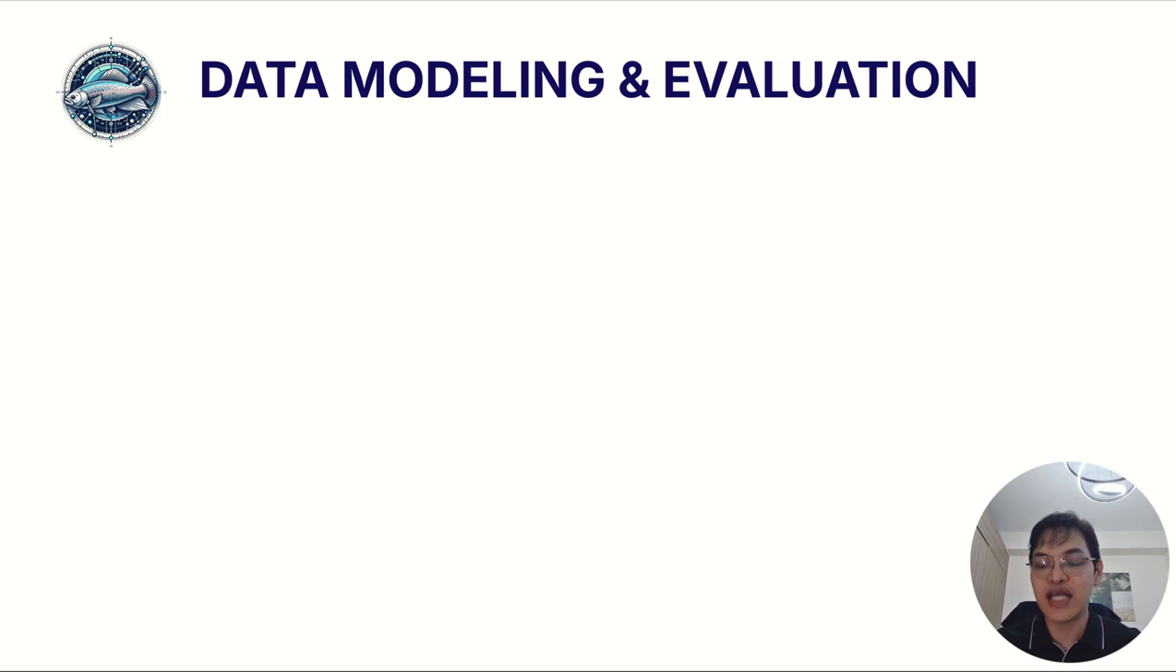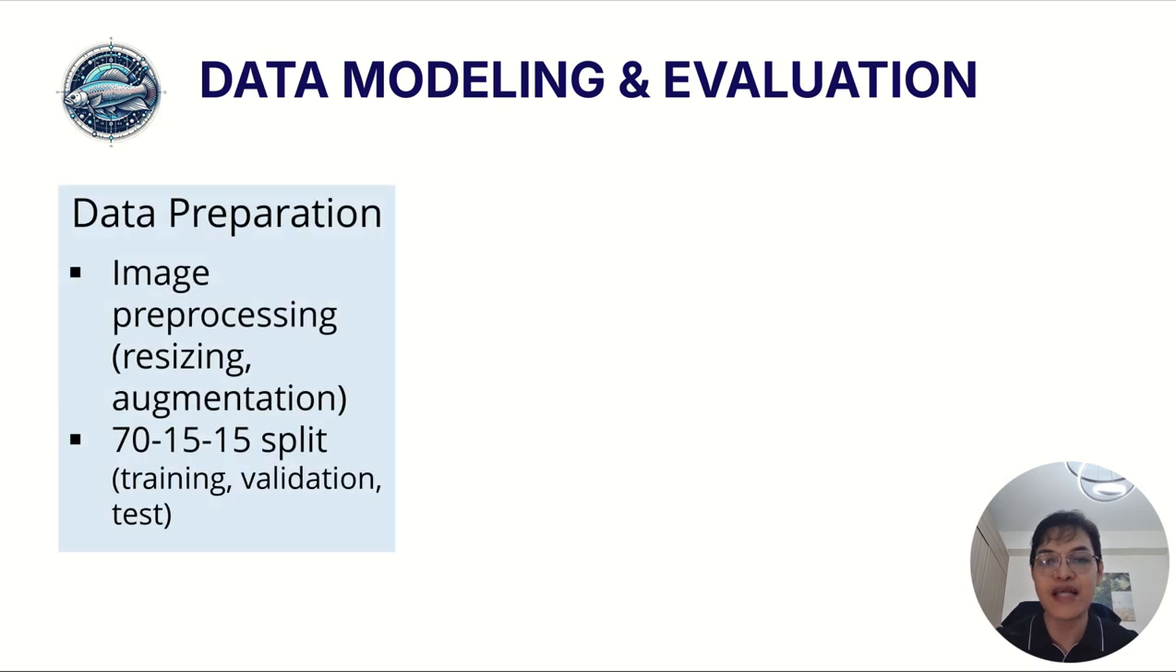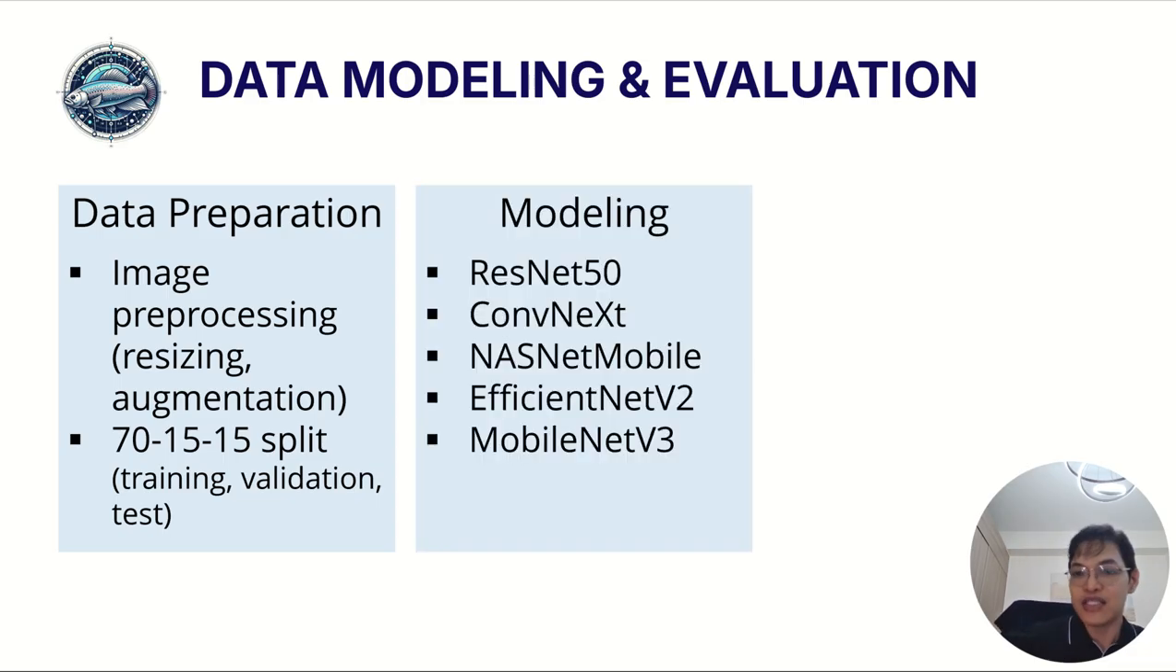In the data preparation stage, all images were pre-processed by resizing and applying augmentation techniques in order to improve model robustness and prevent overfitting. The dataset was then divided into 70% for training, 15% for validation, and 15% for testing to ensure reliable performance evaluation. For the modeling stage, several deep learning architectures were evaluated, including ResNet 50, ConvNeXt, NASNet Mobile, EfficientNet V2, and MobileNet V3. These models were selected because they represent different levels of complexity and efficiency, allowing us to compare performance in terms of accuracy and computational cost.